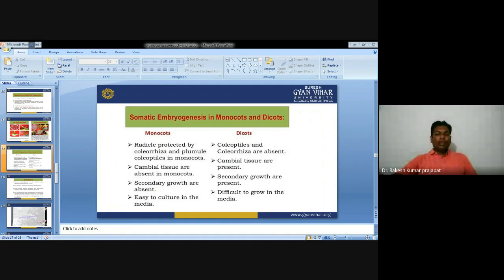If we talk about applications: large scale in vitro conservation, in vitro selection, genetic transfer, which we will discuss later. So if we talk about some examples of somatic embryogenesis.